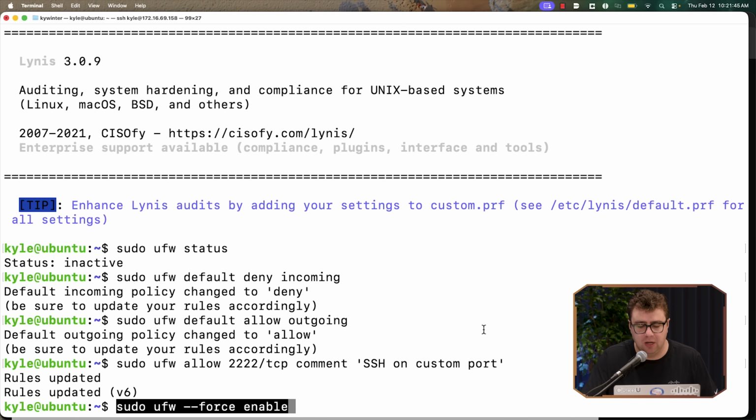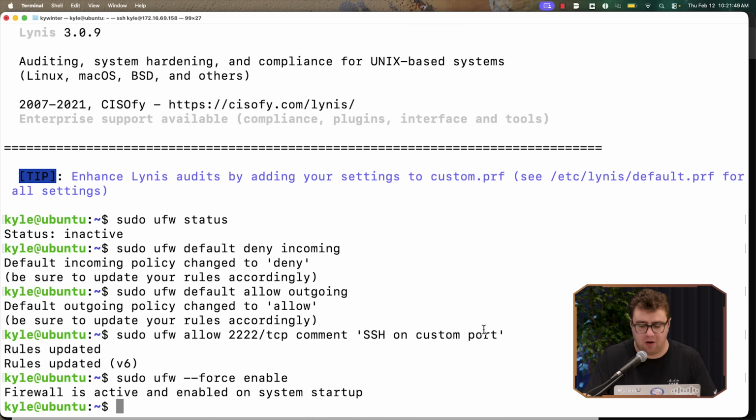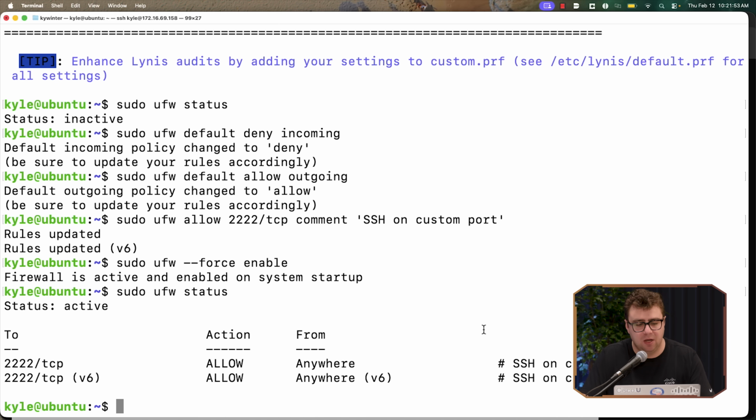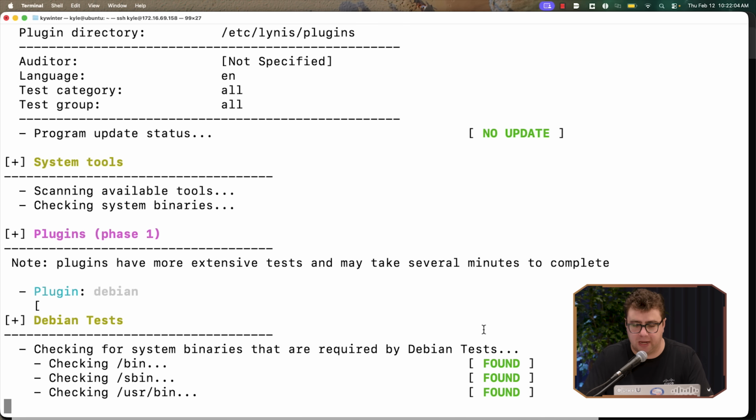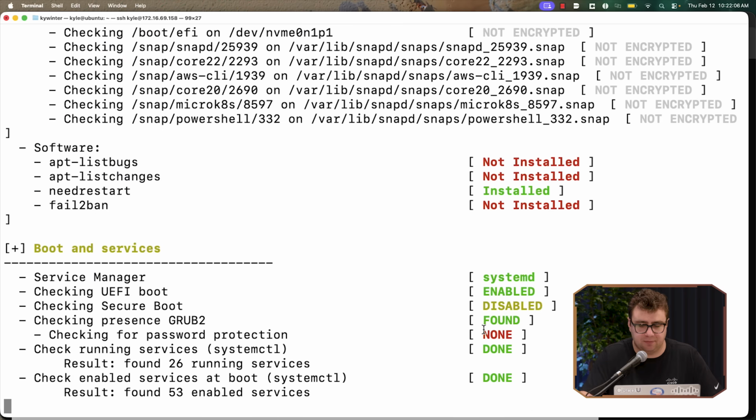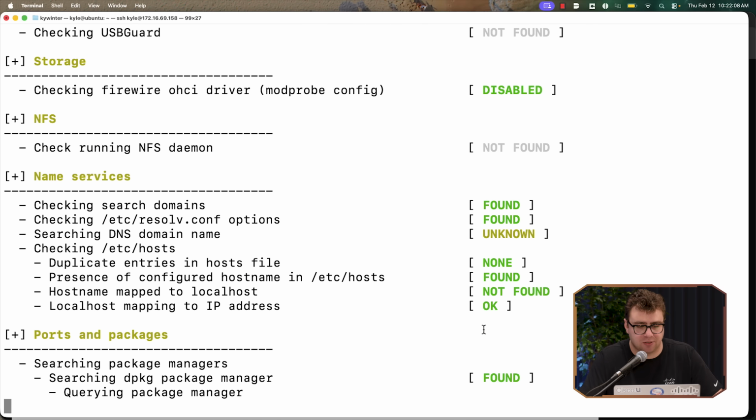It's just sudo ufw. We're going to force it to start and enable. And now our firewall is enabled and active. And if we want to run that command earlier to check the status, we'll see that we do have it up and running now. So if we want to go ahead and run Lynis again, that should adjust the scoring a little bit on our system. It should be a little bit more hardened now. So let's go ahead and run that and see how it changes things.